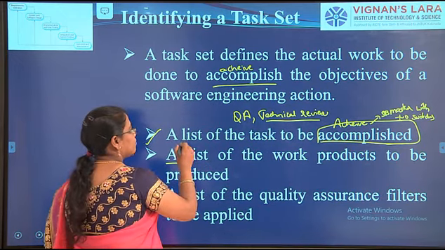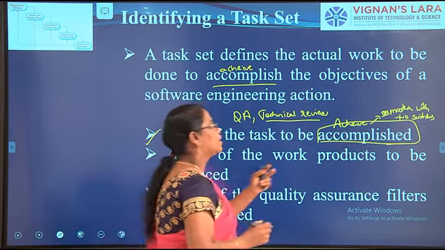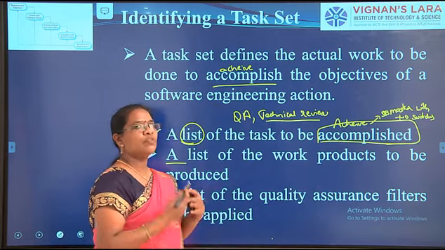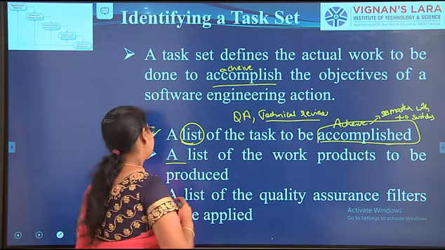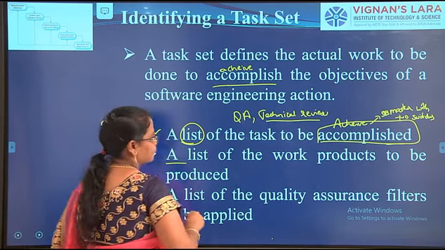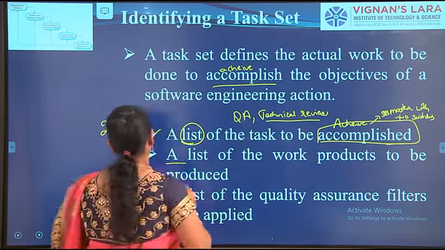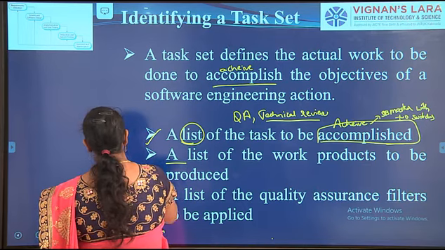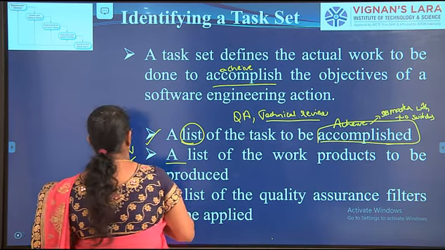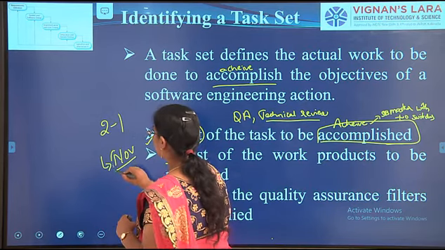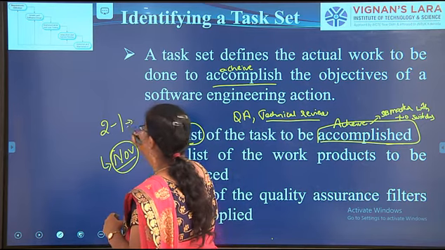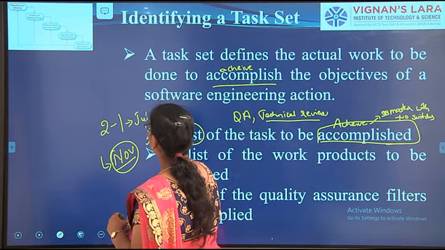That means it can be a list. In order to develop a smart board marker with 2 switches, people have so many tasks. For example, you are studying in the 2-1 semester. Let us say the end semester exam is in November. You have to write the exams in November for the courses you studied from July or August.